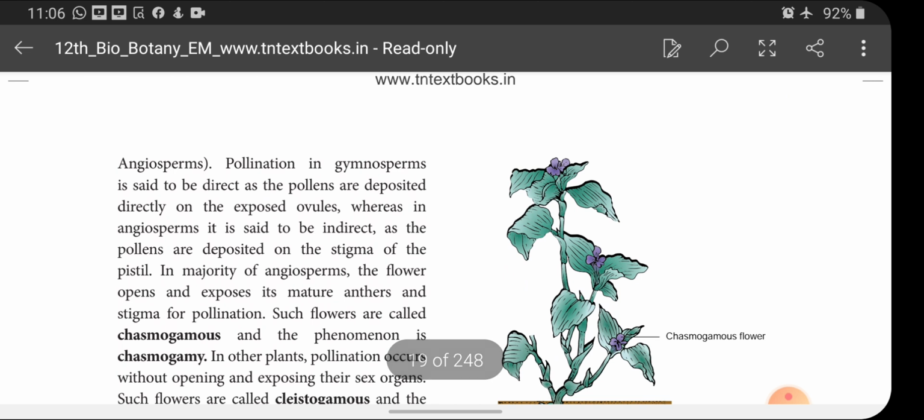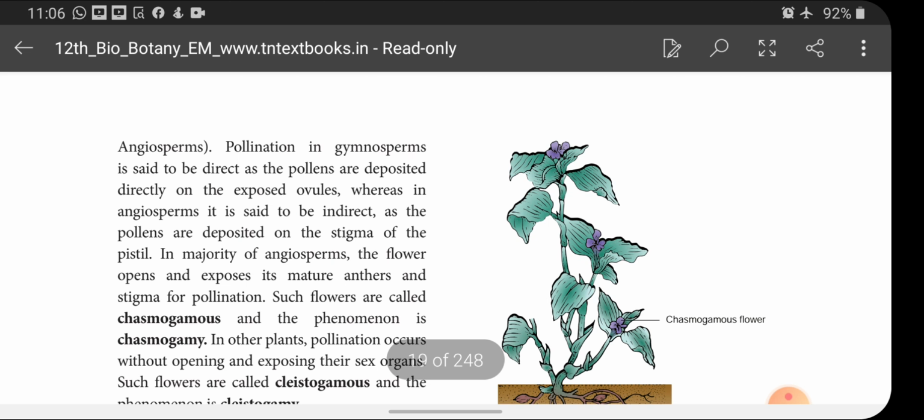In the majority of angiosperms, the flower opens and exposes its mature anthers and stigma for pollination. Such flowers are called chasmogamous. Please bracket it, 2 mark question, and the phenomenon is called chasmogamy, 2 mark question. That means in the majority of angiosperms, the flower opens and exposes its mature anther and stigma for pollination directly.